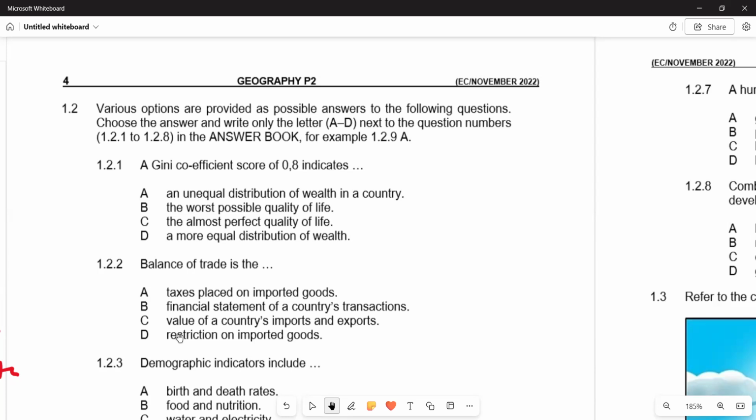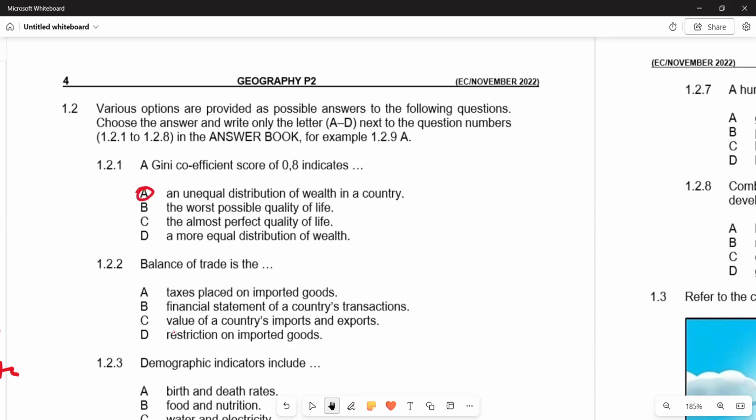So this is what we have in terms of Gini coefficient. So we are having a 0.8, which is very near to 1, which we are saying reflects maximum inequality. So this is what we have. So we can try to deduce from that explanation, from the answers that we are given. On 1.2.1, let's try to see what really explains according to the explanation that I've given. You'll see that A is the correct one, which says an equal distribution of wealth in a country, which is very correct. So we have A here as our answer.